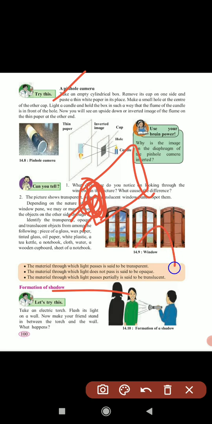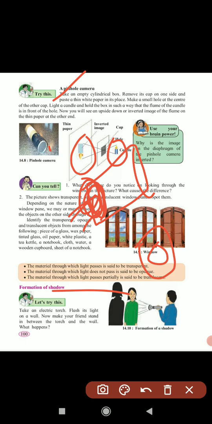Light a candle and hold the box in such a way that the flame of the candle is in front of the hole. Then you will see an upside down, inverted image of the candle on the thin paper.